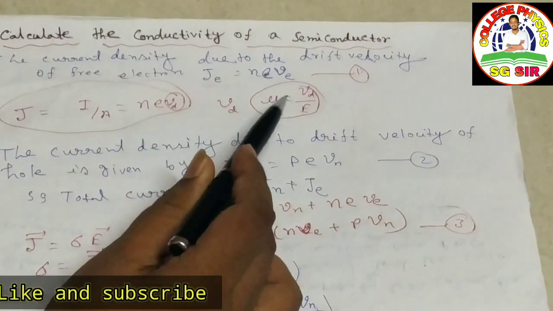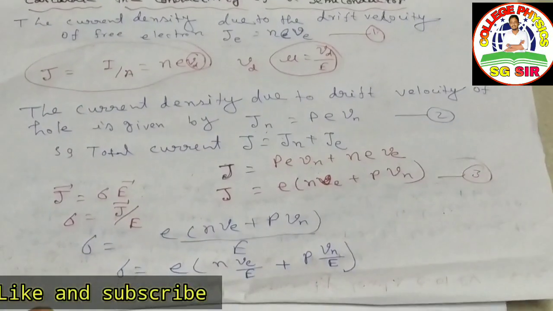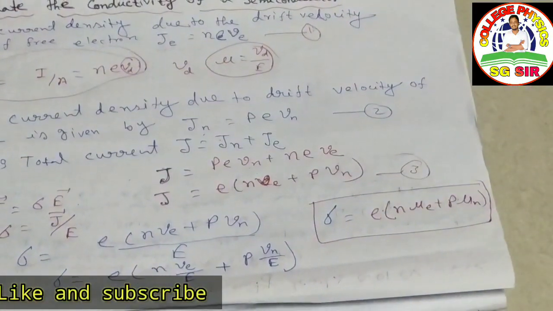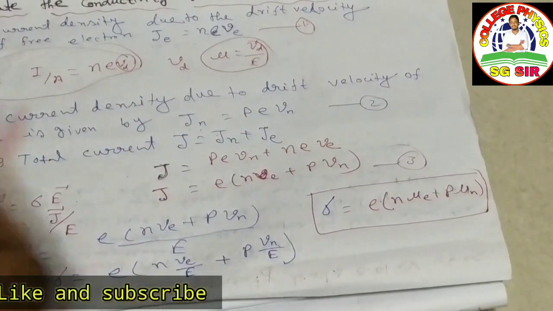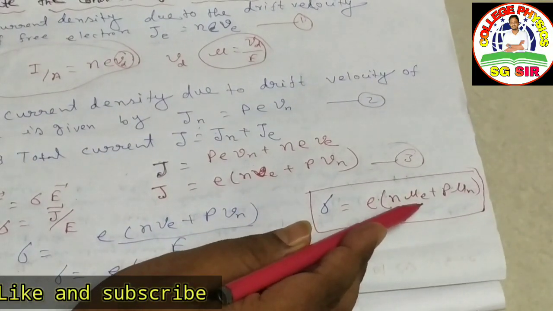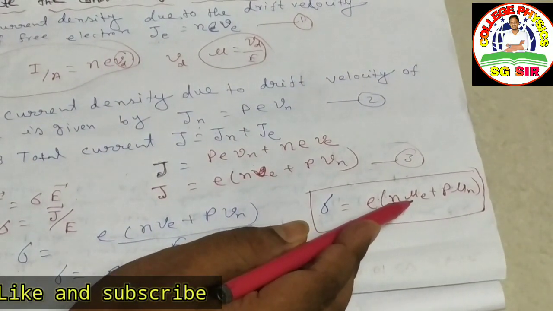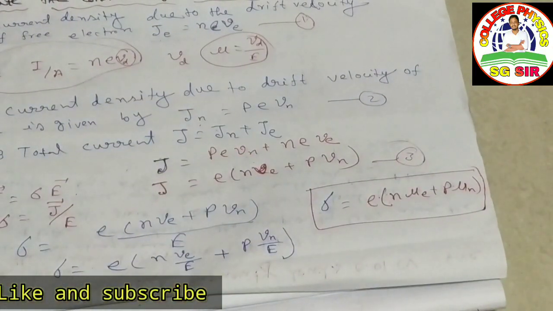Also we know mobility mu is Vd by E, drift velocity per unit electric field. So sigma is equal to e (N mu e plus P mu h), where sigma is the conductivity, mu e is the mobility of electrons and mu h is the mobility of holes.